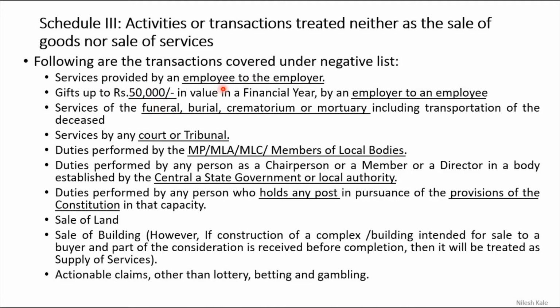Gifts up to 50,000 in value in a financial year by an employer to an employee will still be considered as a gift, not as a supply of service or goods. That is not considered here. Services of funeral, burial, crematorium, mortuary, including transportation of the deceased, the hearse van or the ambulance service, are all out of GST. Services by a court or tribunal, obviously it is government work, are out of scope of GST. Duties performed by MP, MLA, MLC, members of local bodies, all these are government employees and they work for the government, and therefore their supply of service will not be considered for GST purposes.